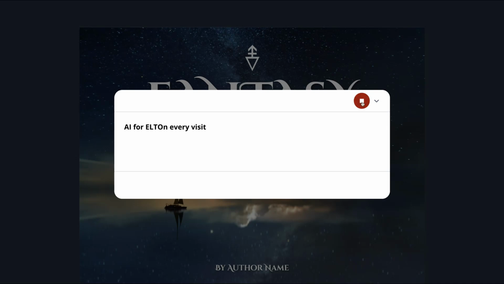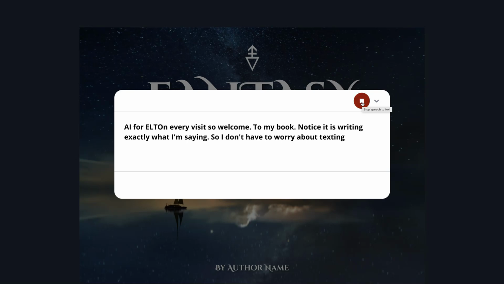Right. So welcome to my book. Notice it is writing exactly what I'm saying. So I don't have to worry about texting or about using my keyboard, or if I'm on my smartphone, texting. So isn't this wonderful? That's all you need to do.